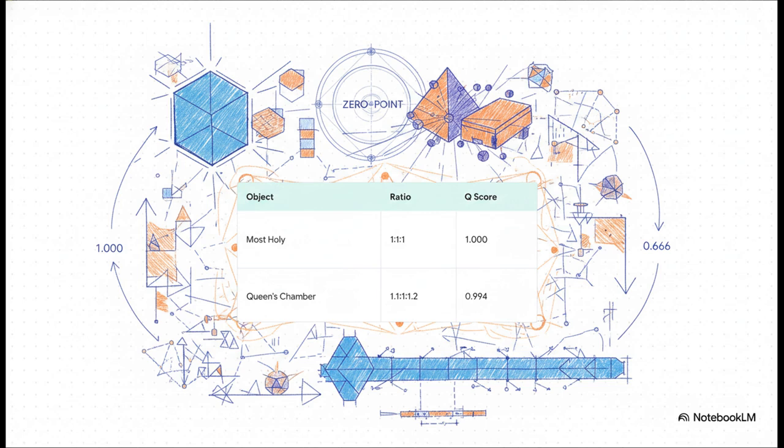When we run the dimensions of ancient canonical objects through our closure functional, it doesn't just spit out random noise. Take the most holy place of the tabernacle, essentially a perfect cube of 10 by 10 by 10 cubits. It hits the exact mathematical zero point, a perfect 1.0000. Other canonical objects, like the Great Pyramid's Queen's Chamber and the Ark, form non-random, highly ordered clusters with scores sitting tightly in the 0.99 and 0.95 range. Meanwhile, elongated structures like the whole tabernacle trail way behind at 0.6667. Reality, it turns out, is highly geometrically structured.